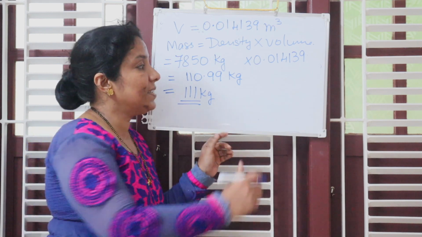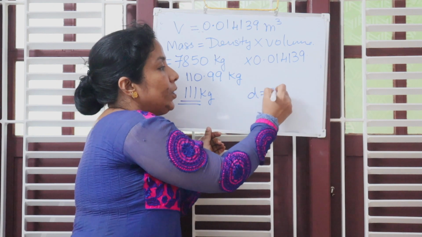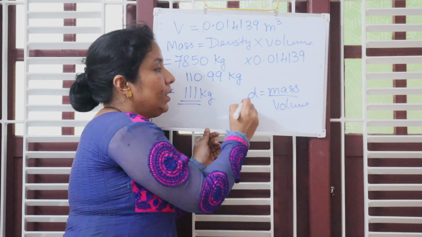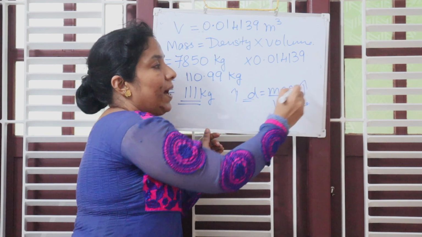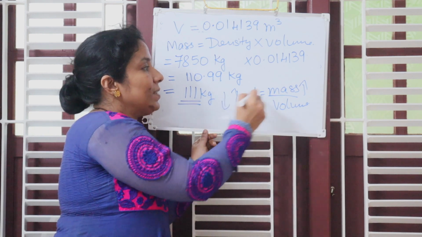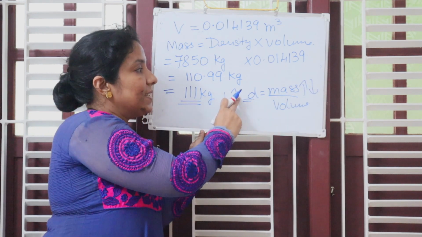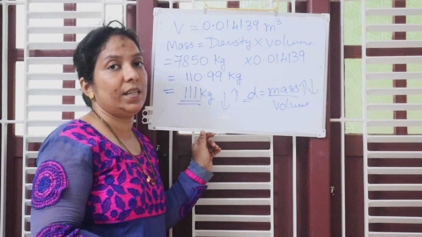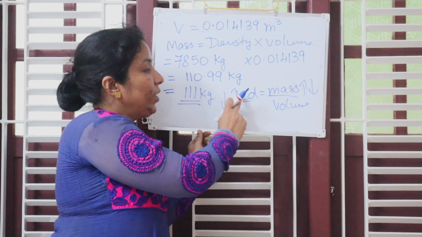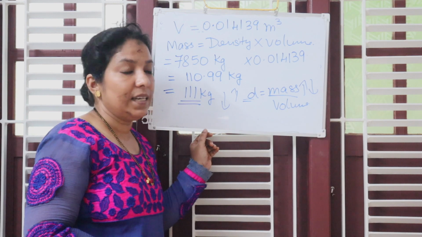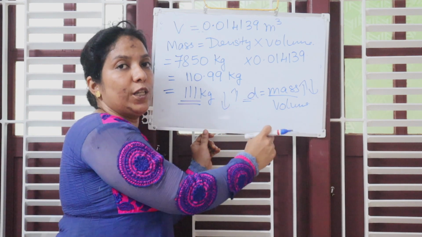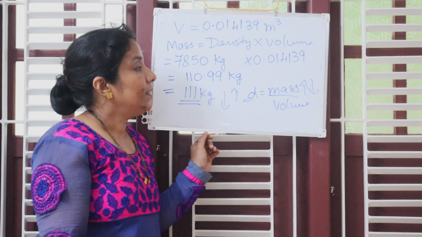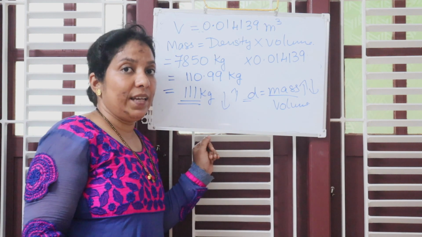Okay, how is density related? Density is equal to mass over volume. What is the relation? More density means more mass, less density means less mass. Why? Because density and mass are written in the numerator, means they are directly proportional. Whereas volume, how is it connected to the density? More density means less volume. Less density means more volume.